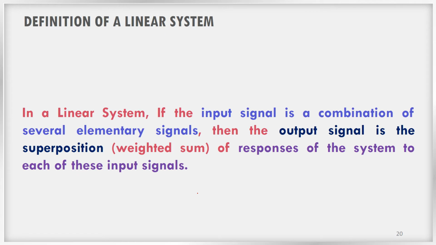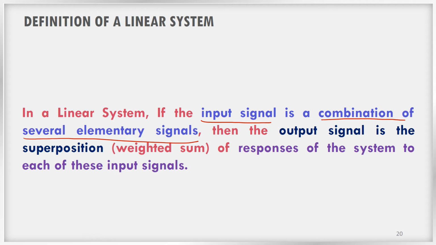Now let us define the linear system formally. What is the definition of a linear system? Please note this point. Assume there is a linear system.